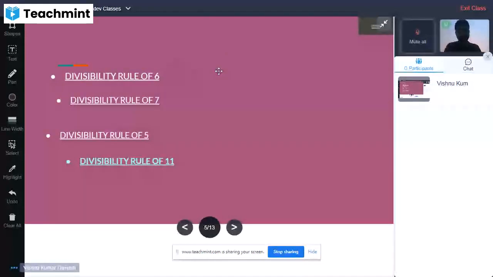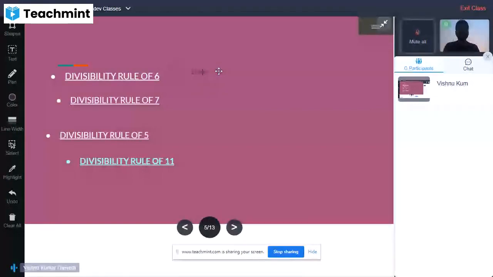If we take 216 as a number divisible by 6, we can find that this number is completely divisible by 6 because it is divisible by 2 and its digits are divisible by 3.